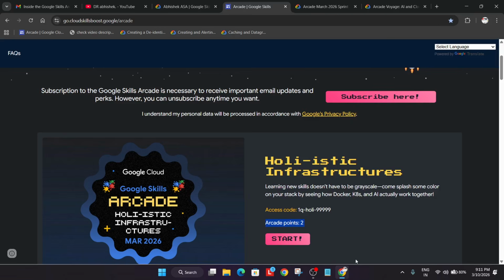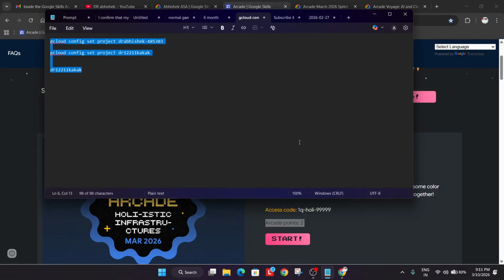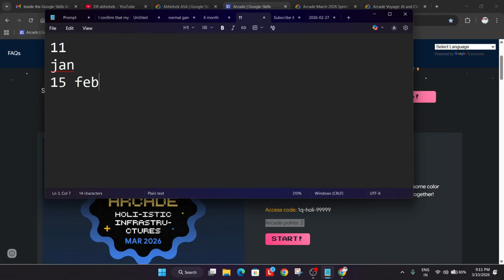How? Let me show you with the help of Notepad. Let me just open it over here. So each month we are having 11 arcade points. It includes 11 of January and 15 of February, and again 11 of March. Currently, as of now, only one game is missing, that is Certification Zone. So if I add all of them, it will become 37, okay, including it.